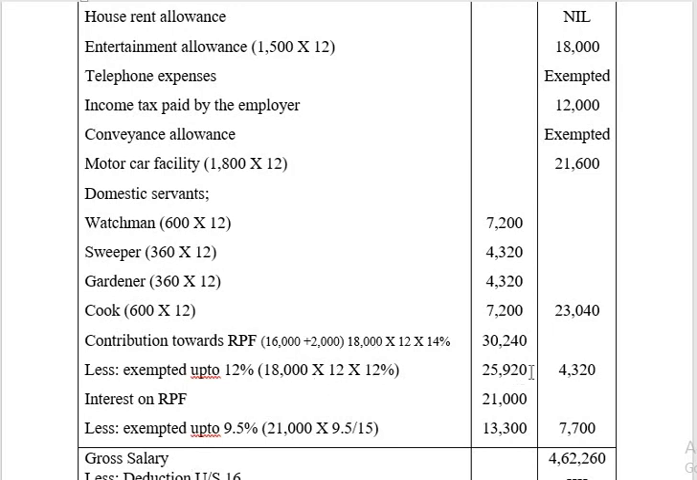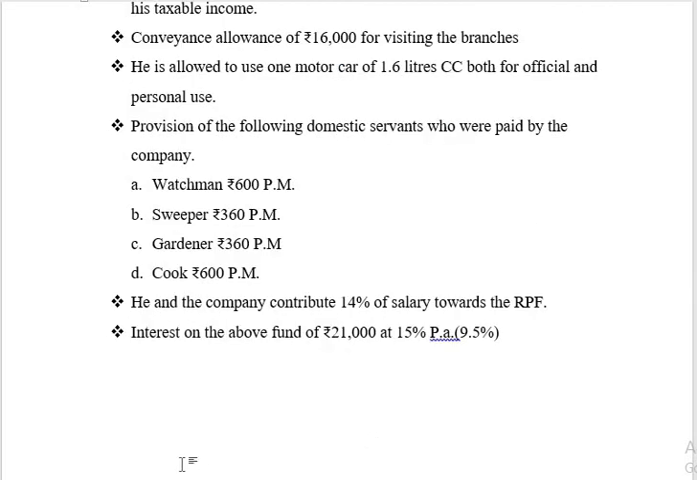So 25,920. The balance will be taxable contribution made by the employer towards RPF. The next, interest on RPF. As per the income tax, interest up to 9.5% rate will be exempted. So here interest on RPF will be 21,000 less exempted up to 9.5% on 21,000, 21,000 into 9.5 divided by 15. That means here the rate of interest will be 15%.